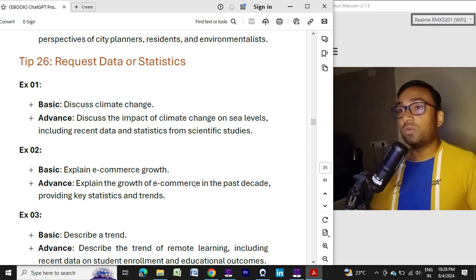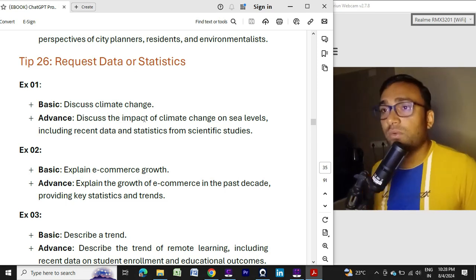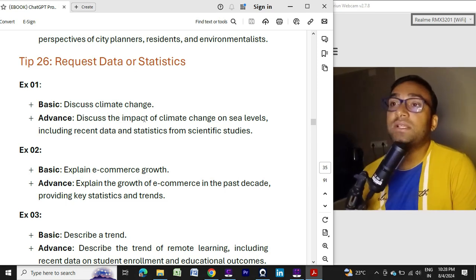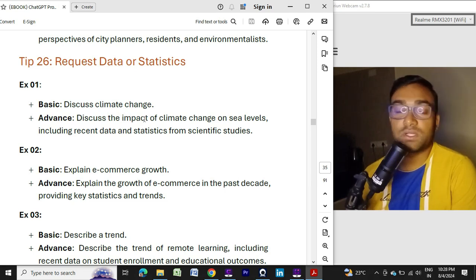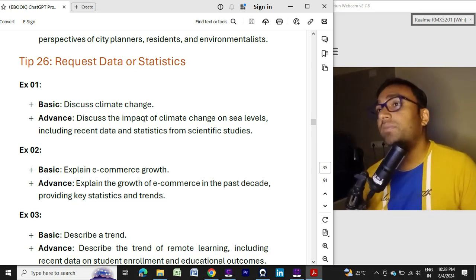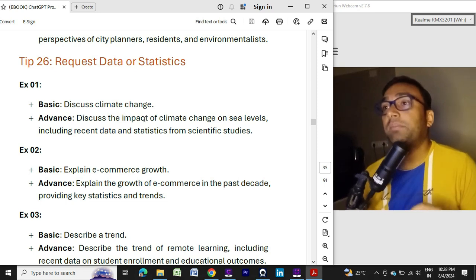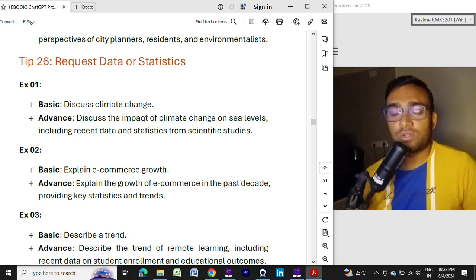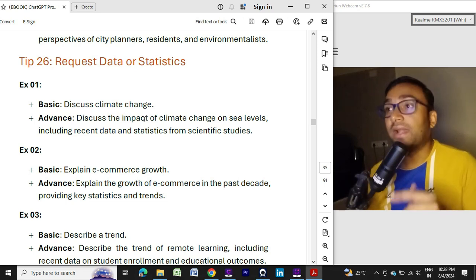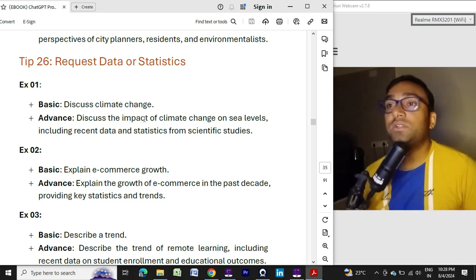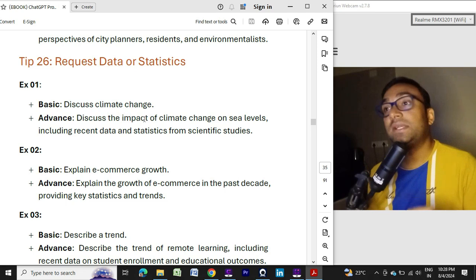Here is an example. Suppose you ask ChatGPT to discuss climate change. That is a very generic question. Instead, you can ask it to discuss the impact of climate change on sea levels. This is also a prompt you are writing. Additionally, you need to ask it to include recent data and statistics from scientific studies.